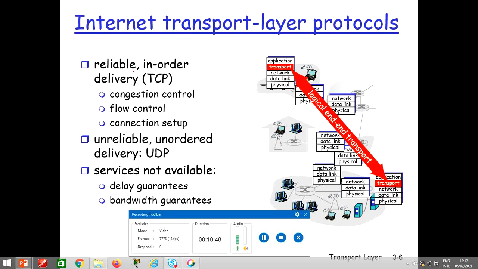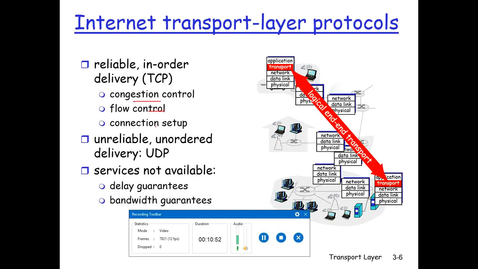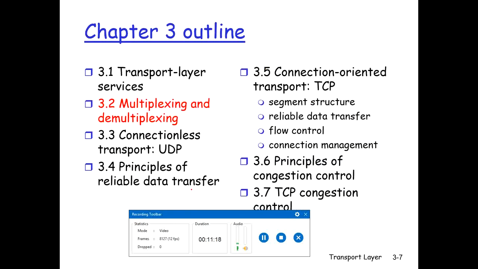TCP has reliable in-order delivery, congestion control, flow control, and connection setup is required. Whereas UDP is unreliable, connectionless, and unordered. Services not available with these protocols are delay guarantees and bandwidth guarantees.